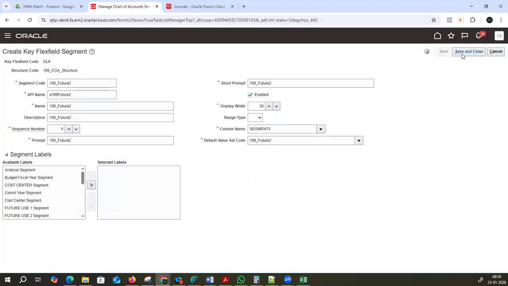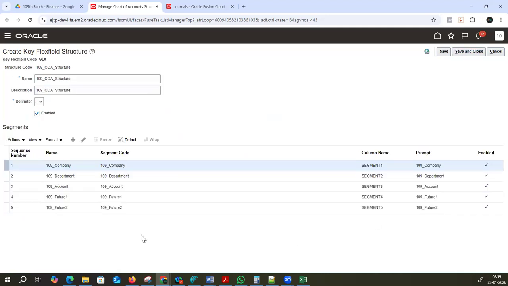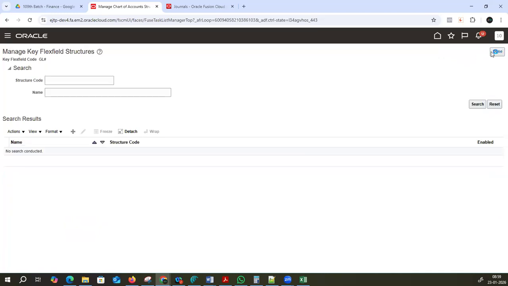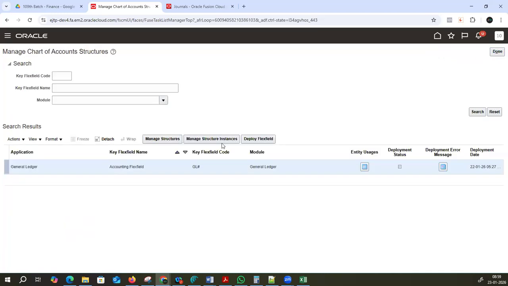Okay, save it, save and close it. This is done. What is our plan? We want to create value sets, which we have created, then the structure, which we have created, and then after the structure instance, click on save, save and close this. Okay, click on done. Now the structure is completed.